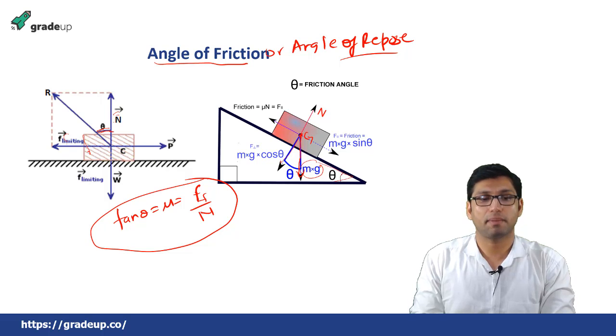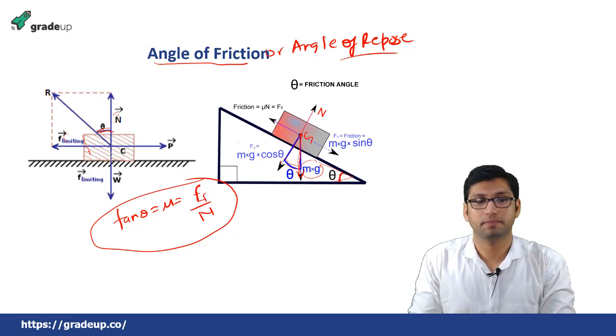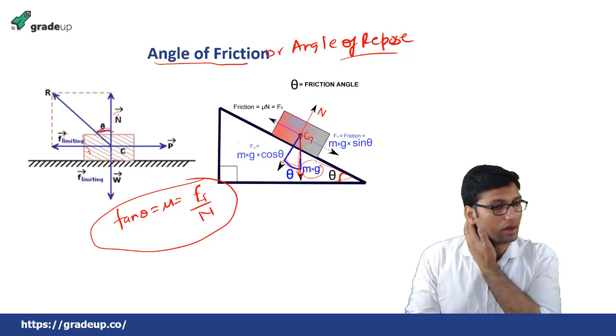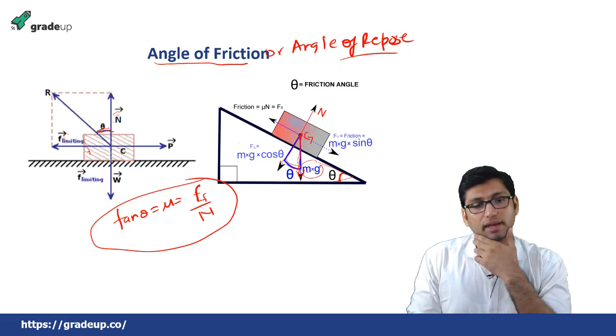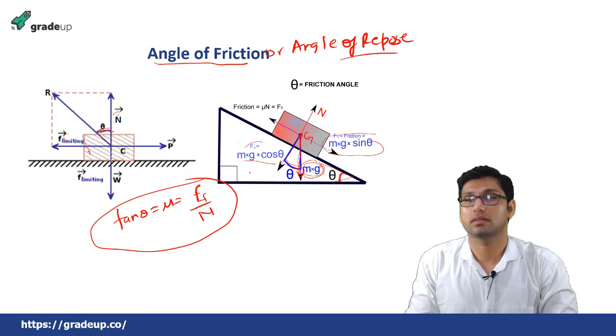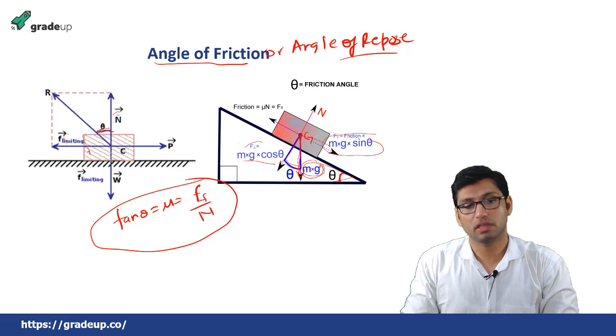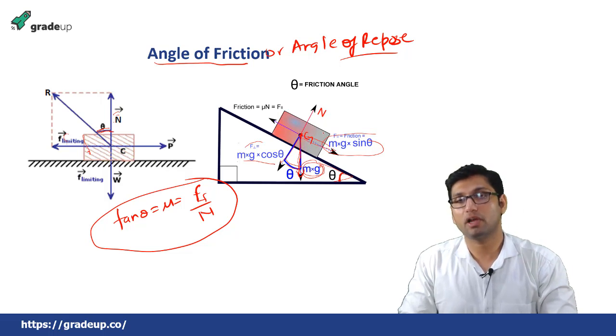Suppose this body is kept on an inclined plane making angle theta with the horizontal. So this angle will also be theta. Now as this angle is theta, we can resolve this weight into two directions. In the x direction it will be equal to mg cos theta, and in this direction it will be equal to mg sin theta.